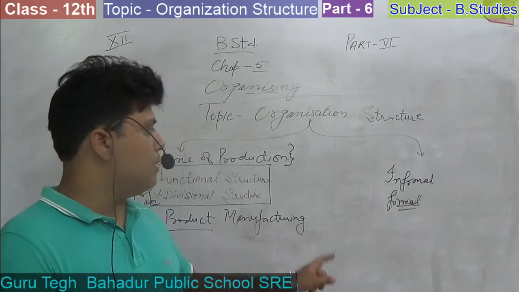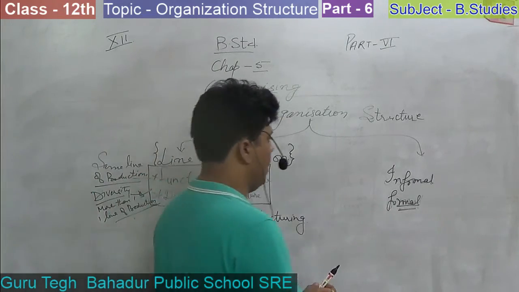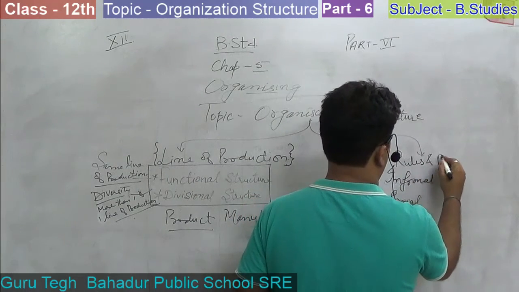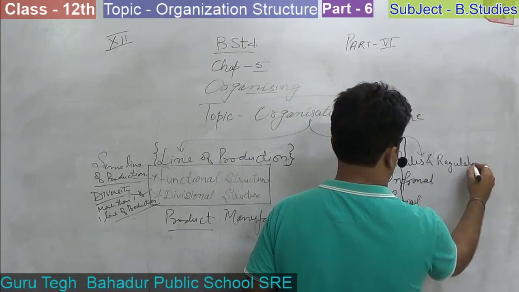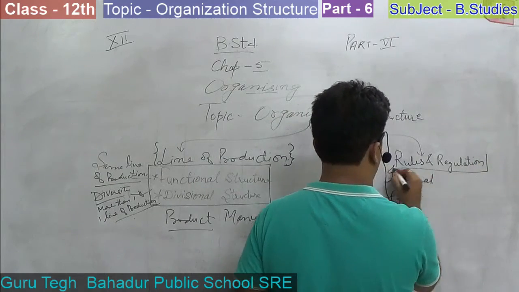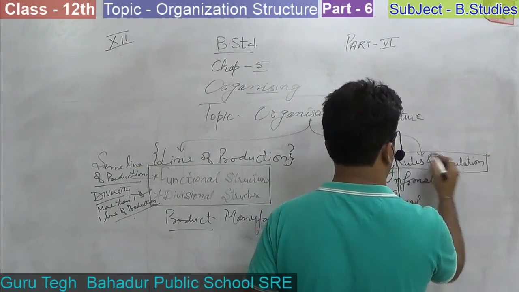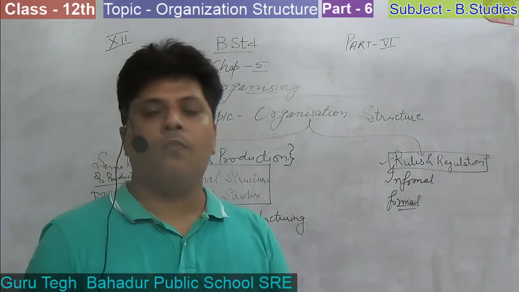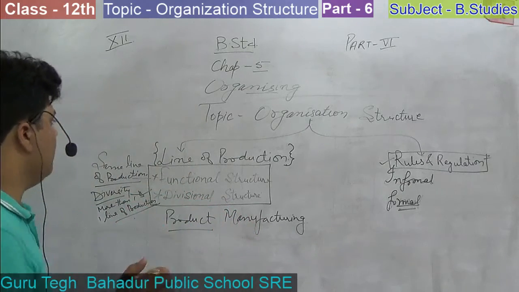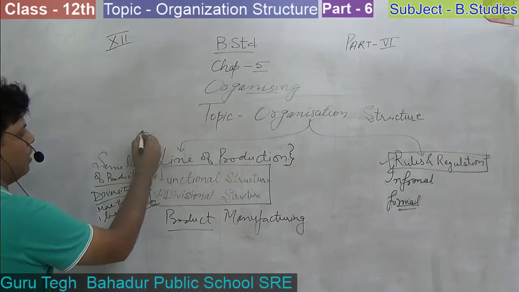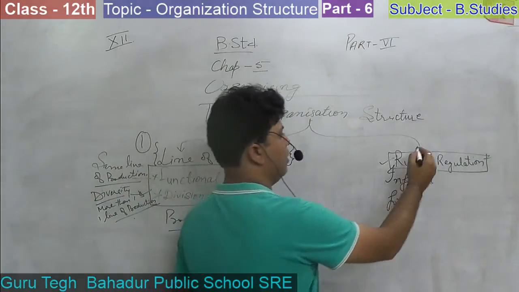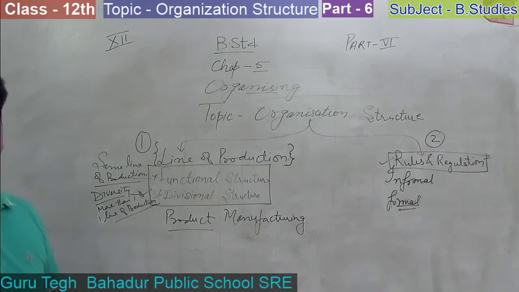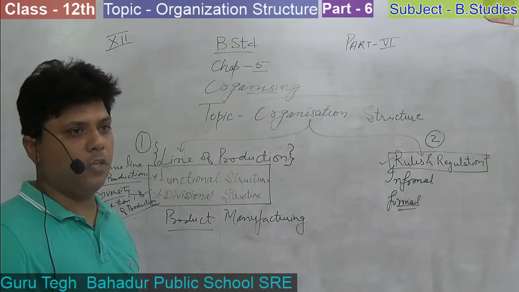Similarly, when we follow the complete rules and regulations of a company in completing our task, and the question is about rules and regulations, then it is formal or informal structure. First of all, you have to identify in these 2 types what kind of structure is being asked. The first group is that and the second group is that. You have to identify the group first, then identify the correct section.